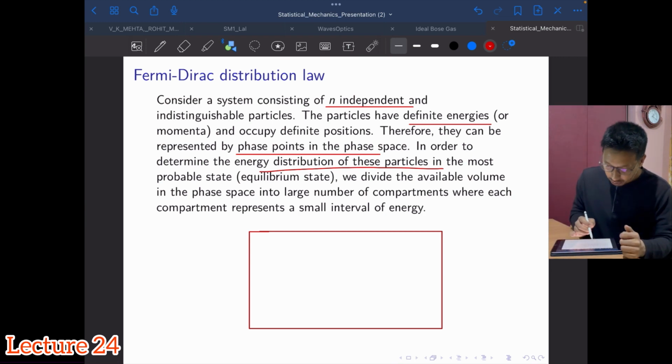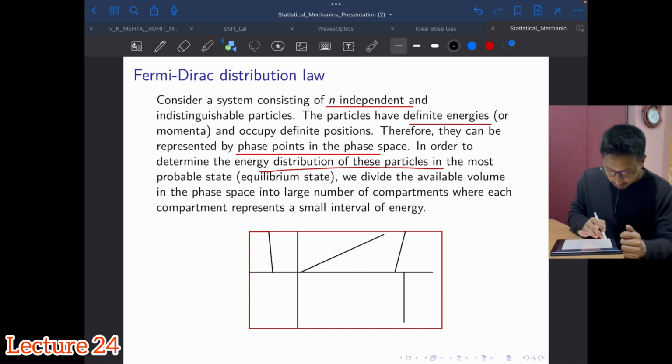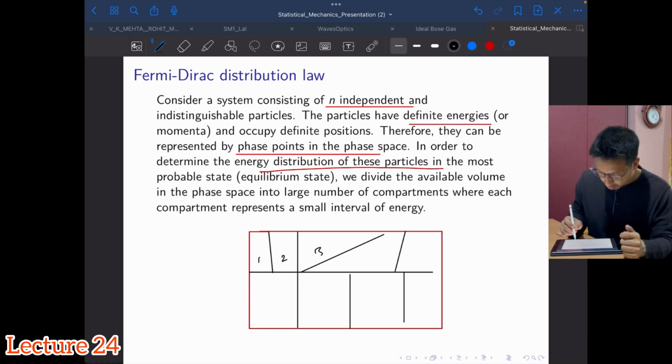So let me just divide this in some way. Maybe this is one cell; your compartments need not be any particular shape. Let's say this is 1, this is 2, this is 3, 4, 5, like that.